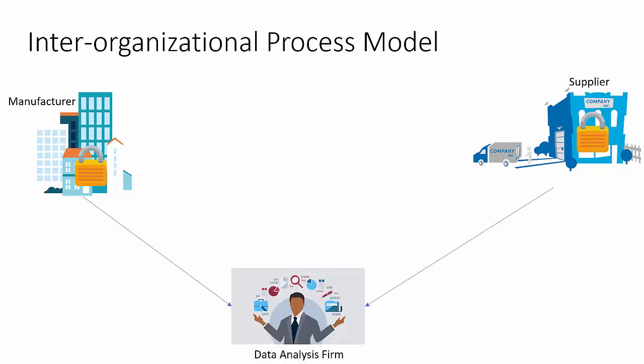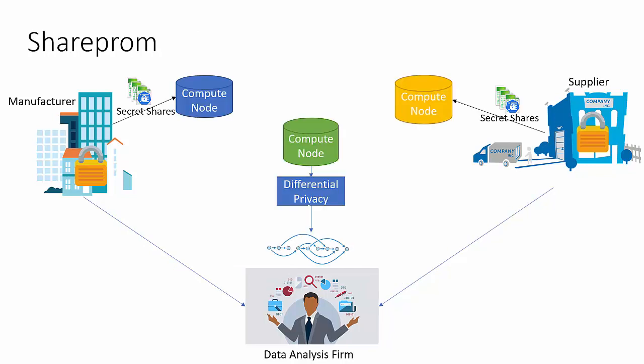The cooperating organizations would hire a data analysis firm to analyze this collaborative process, and that is to detect bottlenecks in the process and recommend changes to the process to increase its efficiency. The organizations don't trust the data analysis firm or any other third party to the extent that they would share their full event logs with them. Besides, this might not be possible due to privacy regulations.